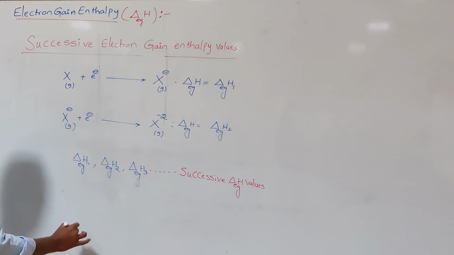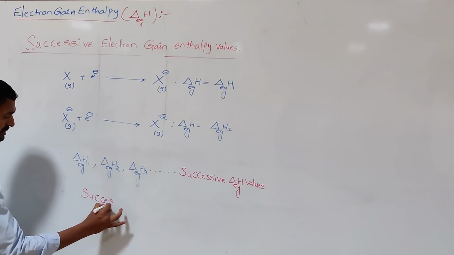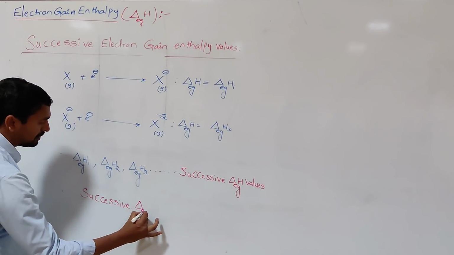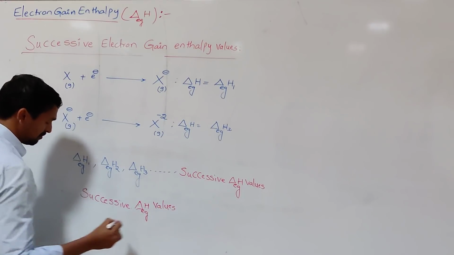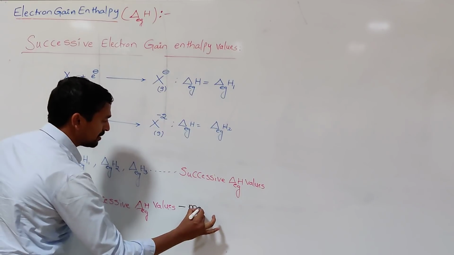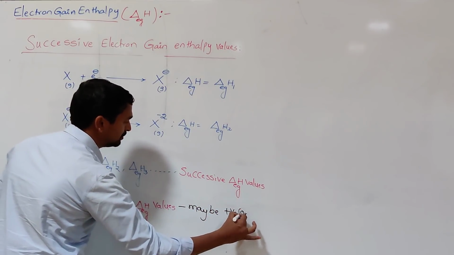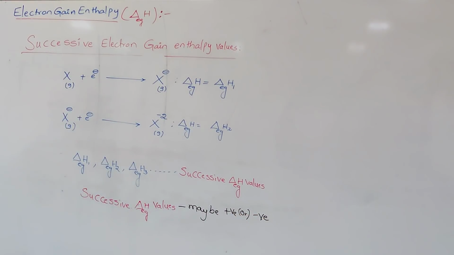These successive electron gain enthalpy values may be positive or negative, depending upon the element which is undergoing the process of electron gaining.